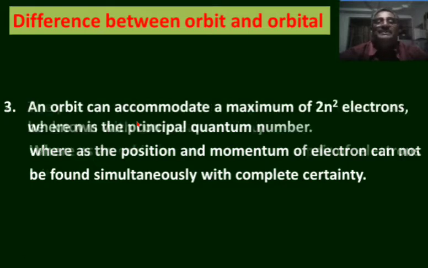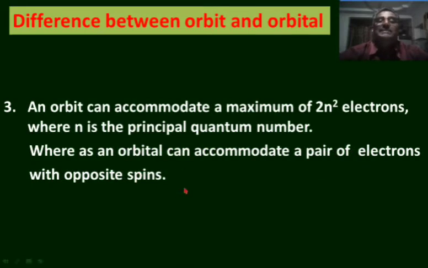Another difference between orbit and orbital is that an orbit can accommodate a maximum of 2n² electrons, where n is the principal quantum number. According to this, if n is equal to 1, that is, in the first orbit, the maximum number of electrons that can be accommodated will be 2 into 1 square, that is 2.